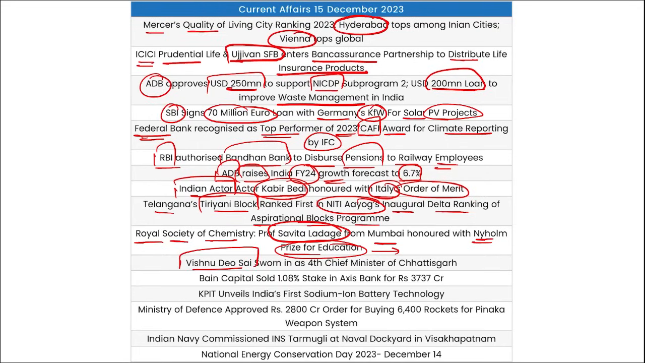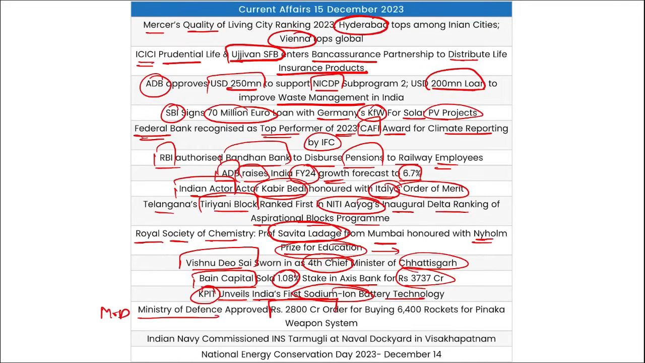Then Vishnu Deo Sai has been sworn in as the fourth Chief Minister of Chhattisgarh. Bain Capital sold their 1.08% stake in Axis Bank for 3,737 crore rupees. Then KPIT has unveiled India's first sodium battery technology, that is much better than that of lithium ion batteries. Then Ministry of Defense approved 2,800 crore rupees order for buying 6,400 rockets for Pinaka weapon systems.